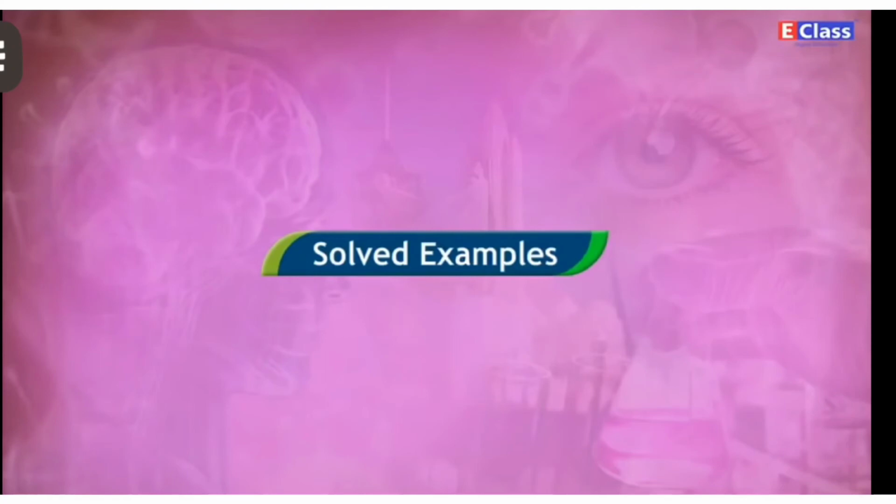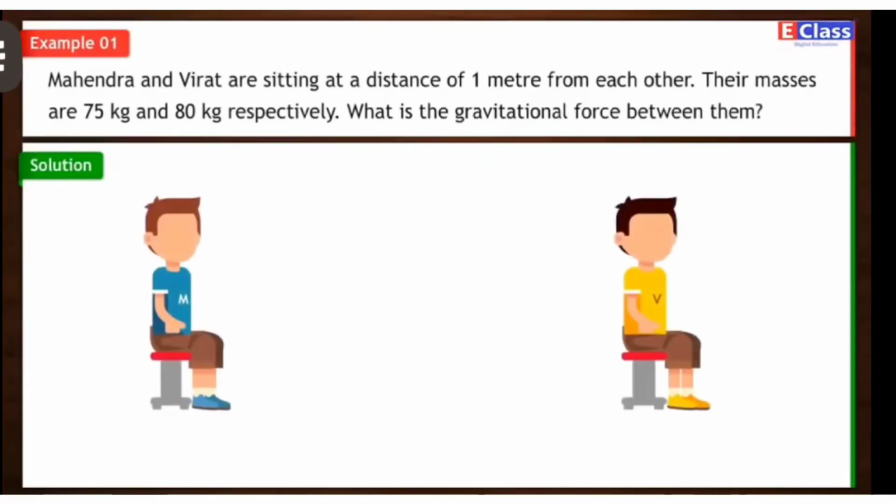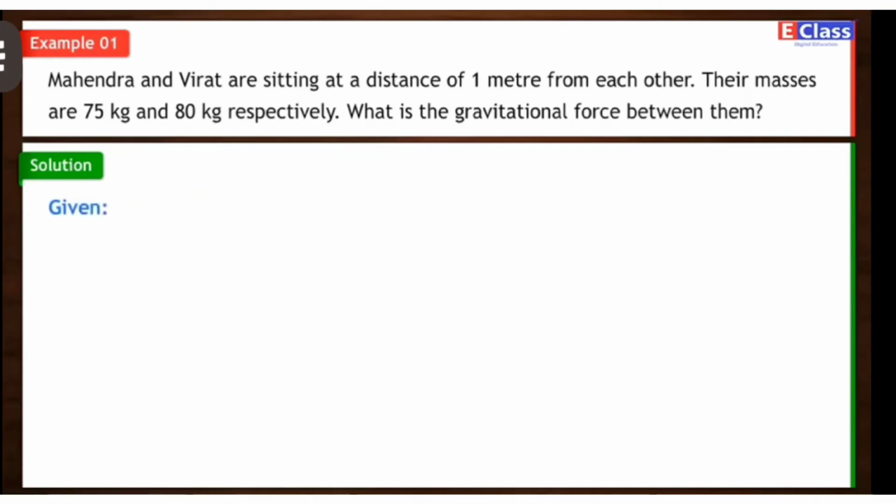Solved examples. Example 1. Mahindra and Virat are sitting at a distance of 1 meter from each other. Their masses are 75 kg and 80 kg respectively. What is the gravitational force between them? Given: r is equal to 1 meter, m1 is equal to 75 kg, m2 is equal to 80 kg, and G is equal to 6.67 into 10 raised to minus 11 Nm square upon kg square.